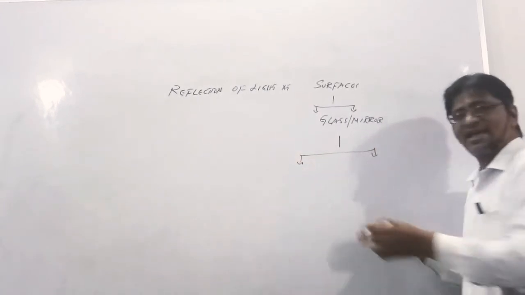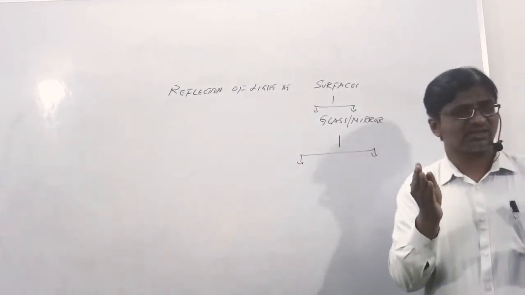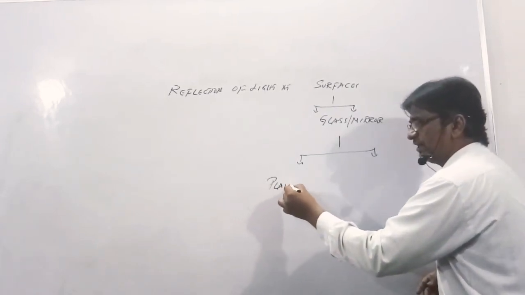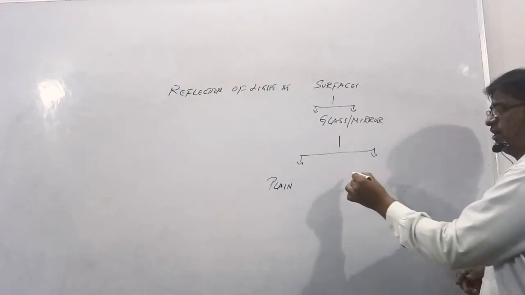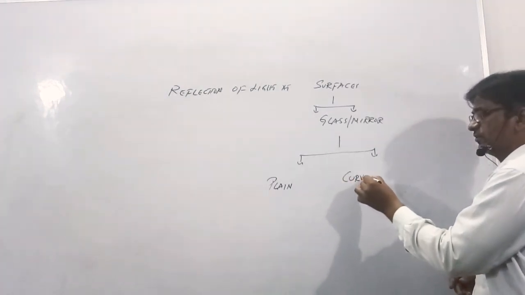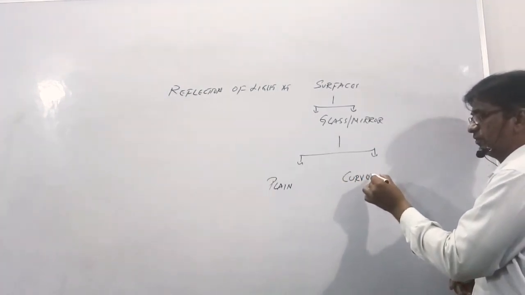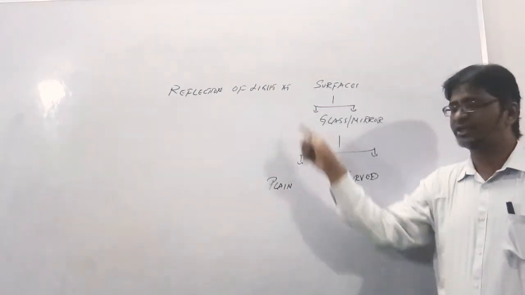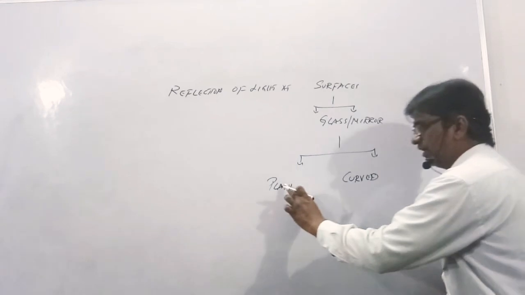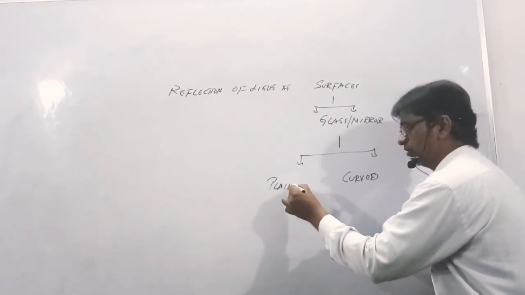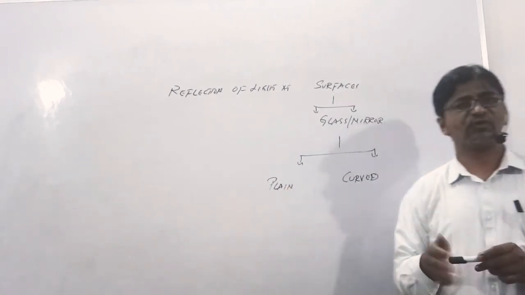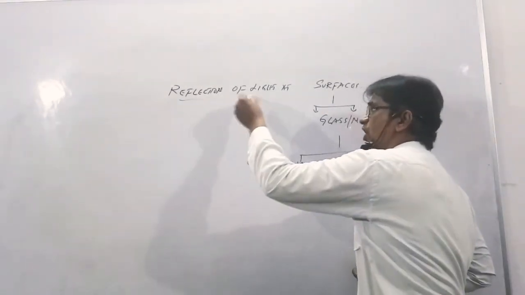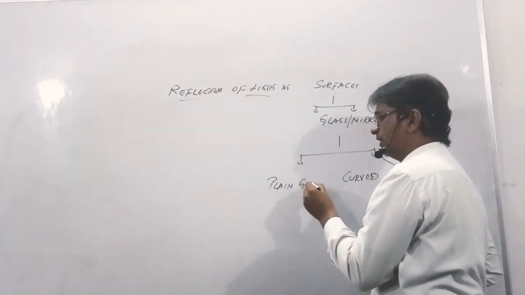When I am saying it a glass or mirror, we have two types of glasses. One, you have a plain glass, and one more, you have a curved glass. Now we will study about reflection of light at plain glasses. The concept which we will study is reflection of light at plain glasses.